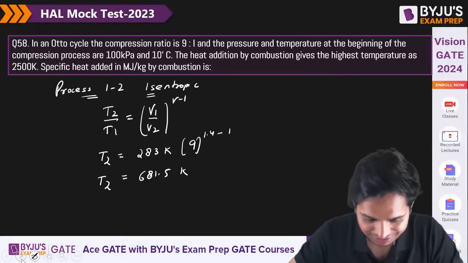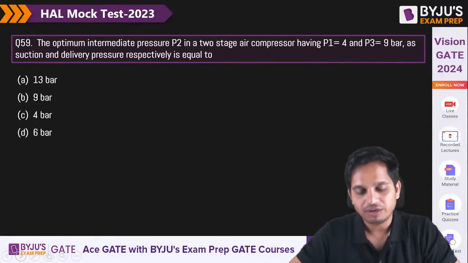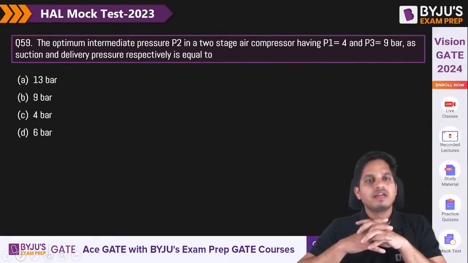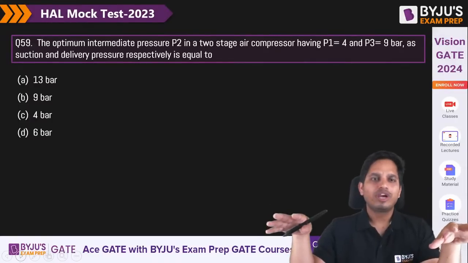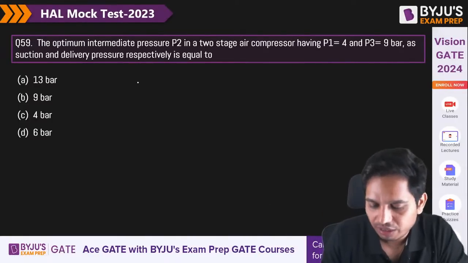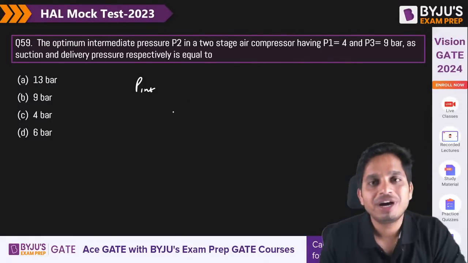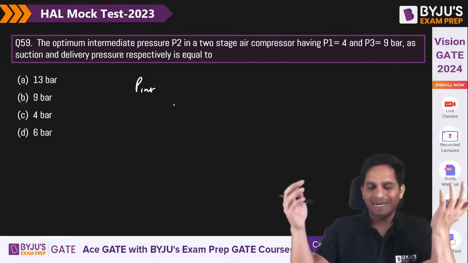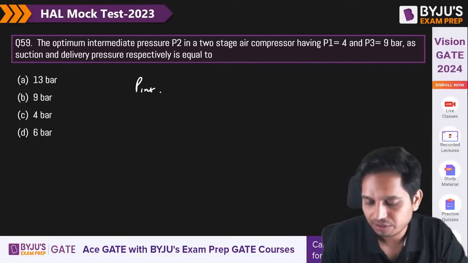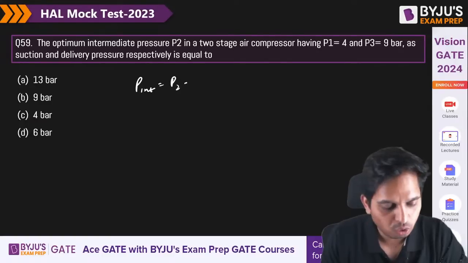Chalo, let's move on to the next question. The optimum intermediate pressure. This is very simple. Quickly tell me how I need to find out the intermediate pressure when P1 and P3 are given.